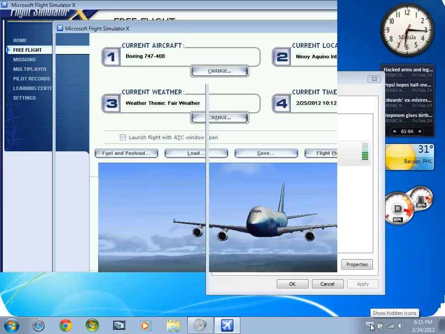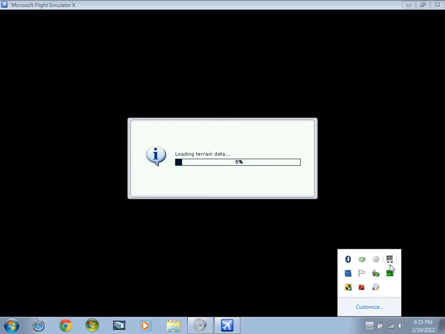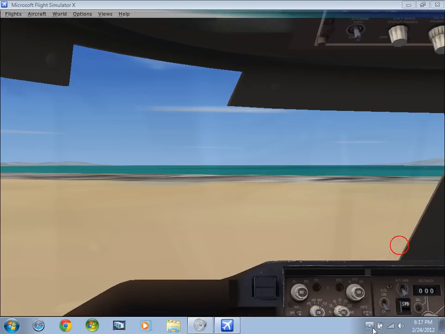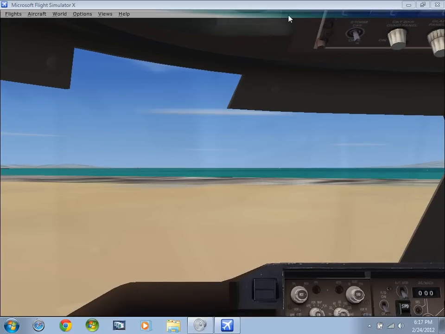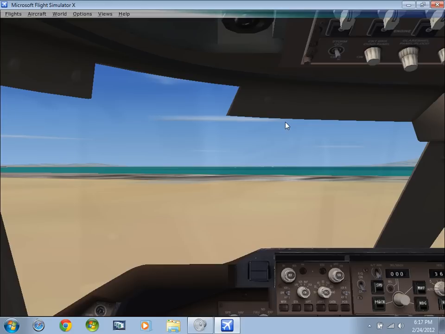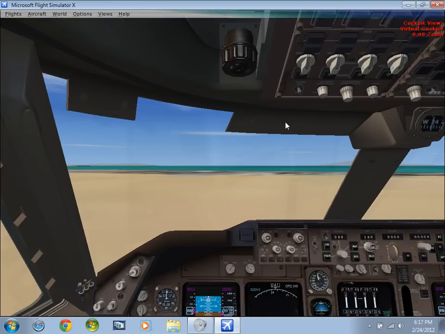So let's wait until this loads. I'm gonna post this video until this loads. I'm in the finalizing of it, so I'm gonna post this video. Okay. Now, as you can see, this is the virtual cockpit of my B747. This is the B747. Yes, sorry about any lags.